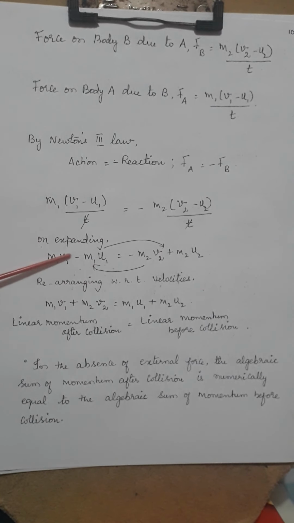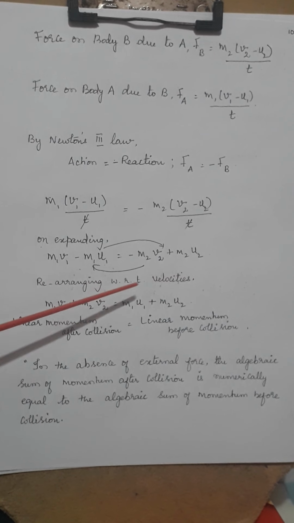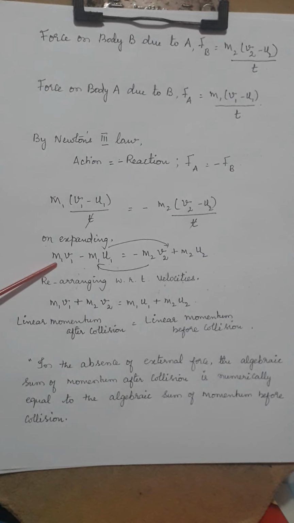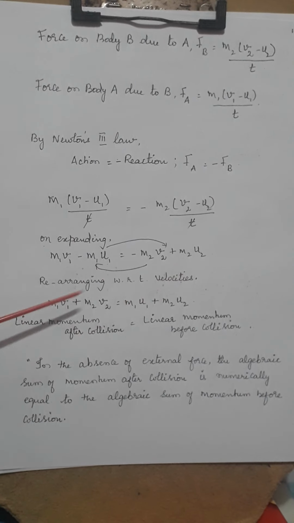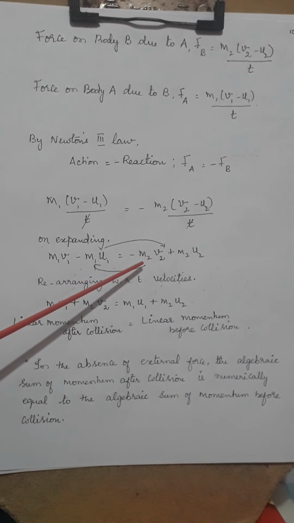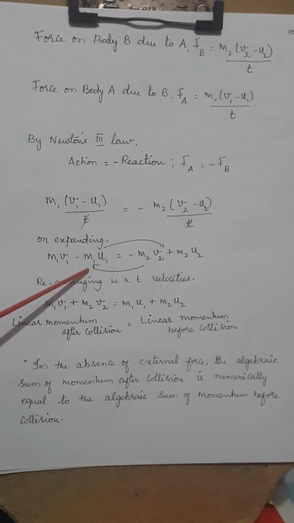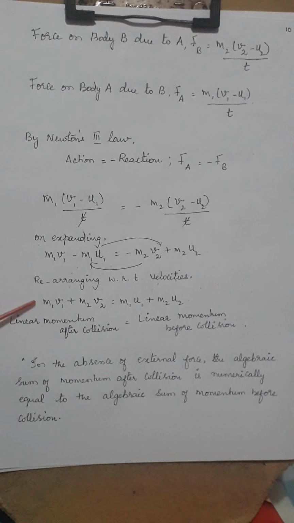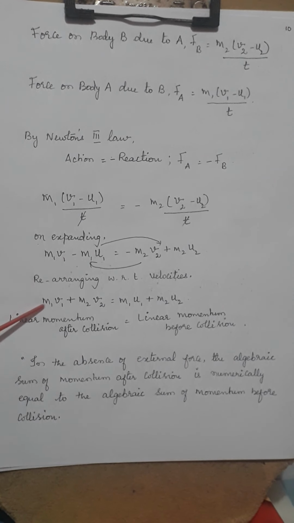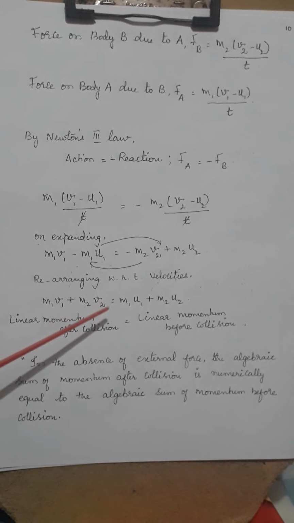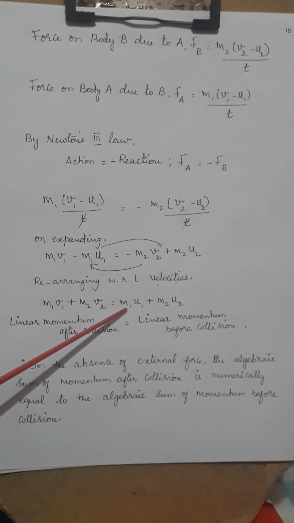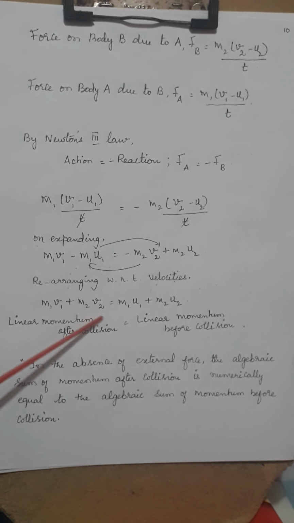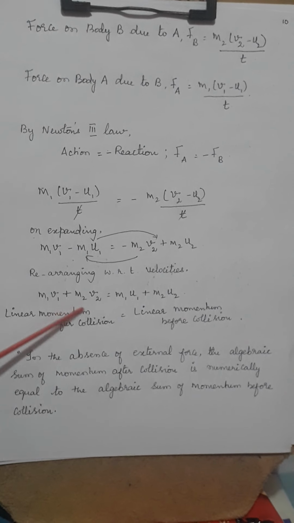Now I am going to rearrange this equation with respect to the velocities, that is collecting all final velocities together, all initial velocities together. So when I rearrange like that, this minus m2 v2 will come to the left hand side, and this minus m1 u1 will go to the right hand side. So both become positive. Hence this equation changes to m1 v1 plus m2 v2 is equal to m1 u1 plus m2 u2. So this is the linear momentum after collision.